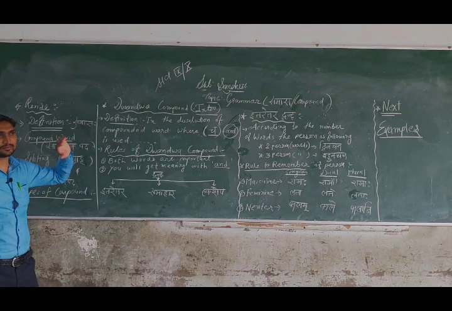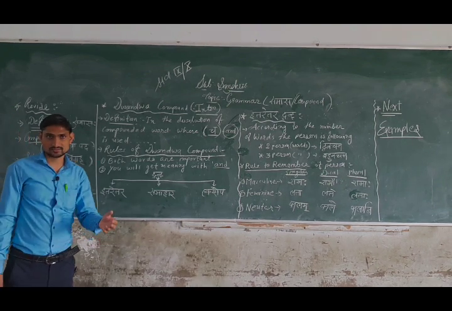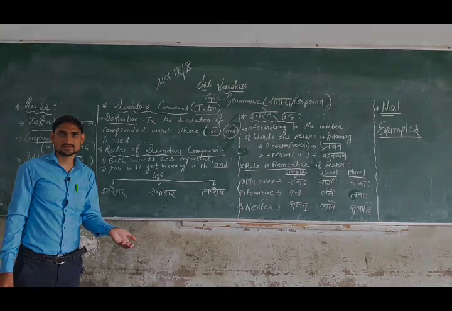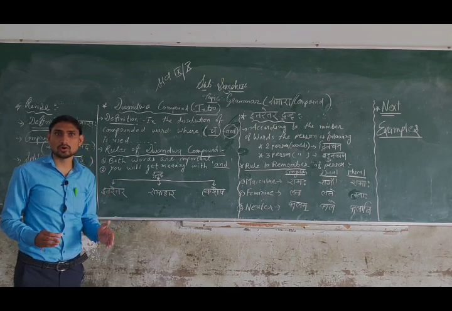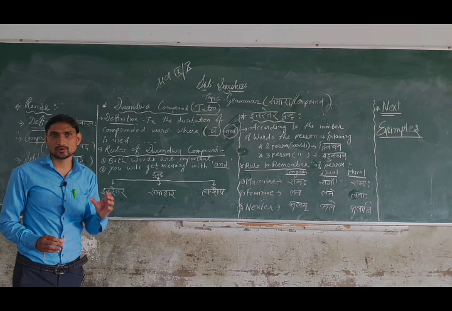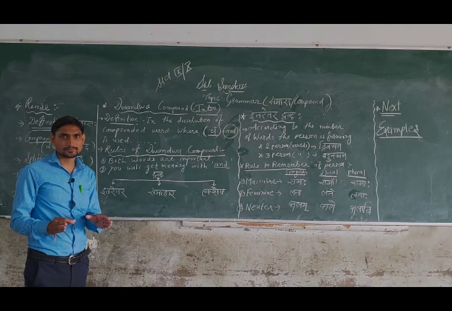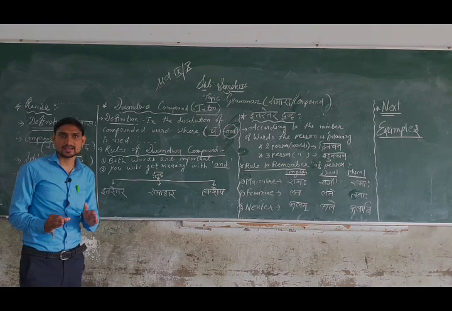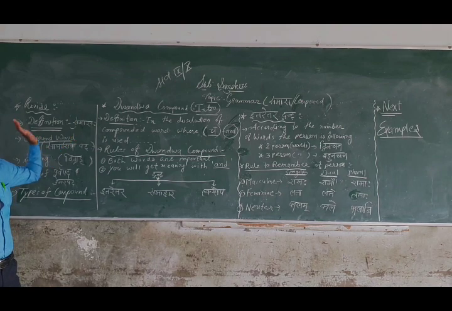Again, to repeat: one, two or more than two words joined by following the rule of case form. Case form means vibhakti forms and proper case forms. That is known as a compound. That is the definition of compound.